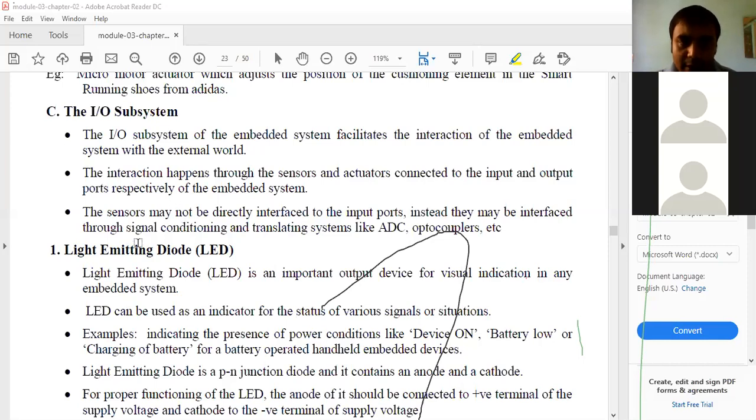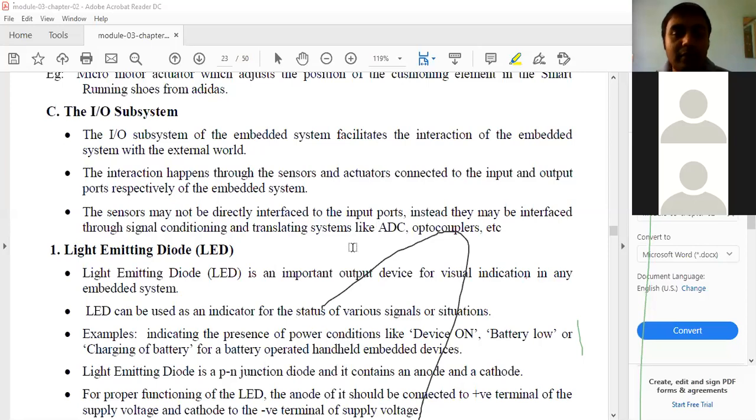The sensors may not be directly interfaced to the input ports. Instead, they may be interfaced through signal conditioning and translating systems. Those sensors are not directly connected to the input ports. They are connected through some intermediator. For example, I have connected a temperature sensor in the AC. That temperature sensor cannot directly connect to the port. It is connected through the ADC, analog to digital converter.